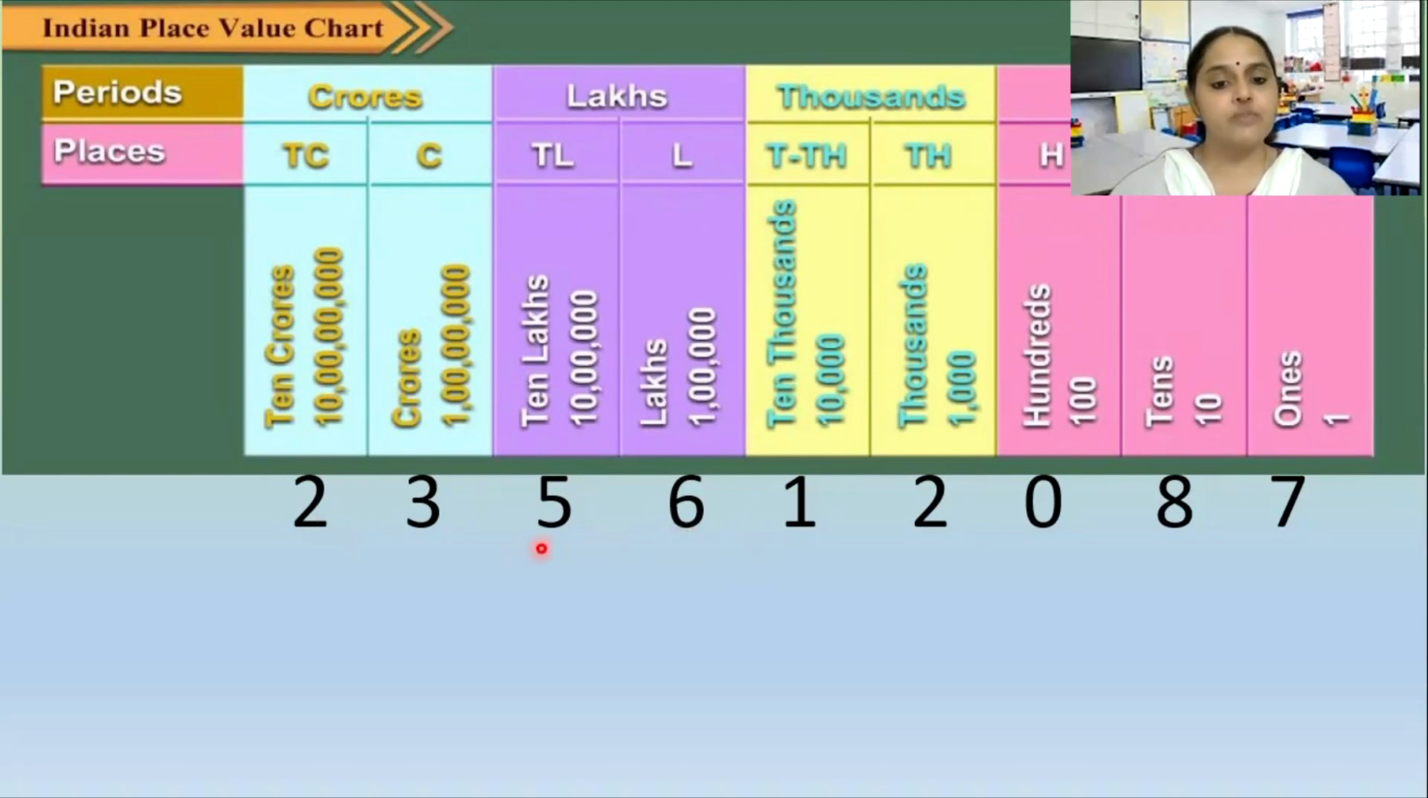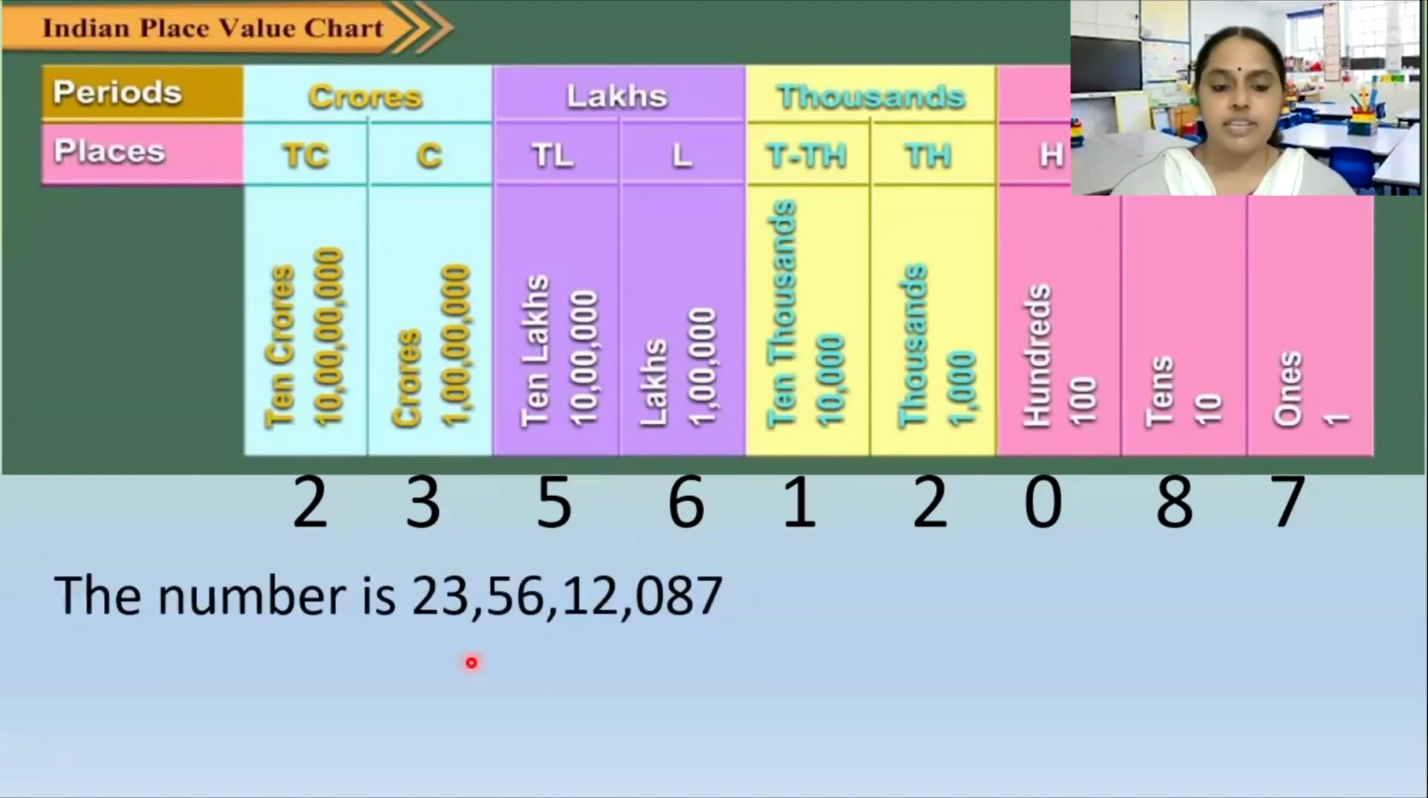What will be the place value of 5? Since 5 is in 10 lakhs place, it would be equal to 50 lakhs. Now let us see how to write the number in the Indian numeration system. Okay, according to the Indian place value chart, how to write the number.